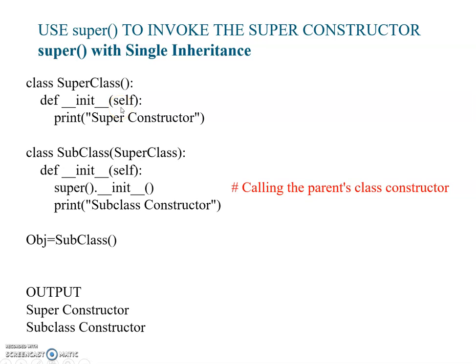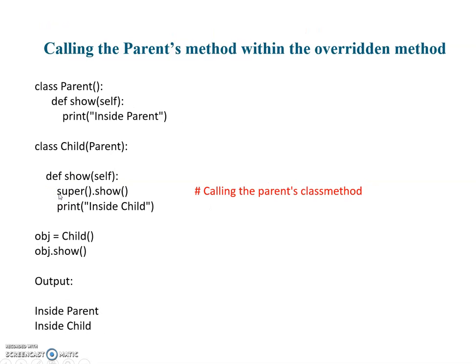A constructor is nothing but one type of method. So def init will execute this constructor, that is, it will print super constructor on the console. So our first output line is super constructor. Then it will come back to the statement after the one where we called it.